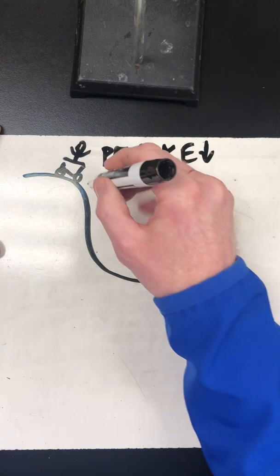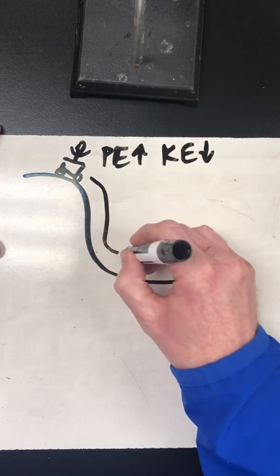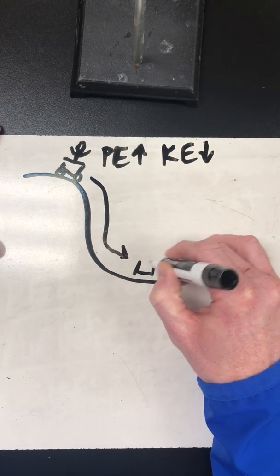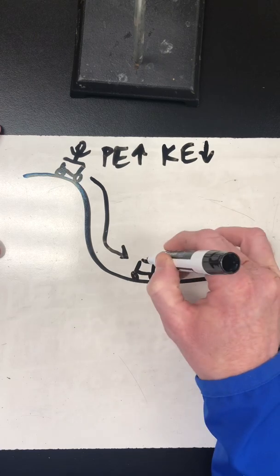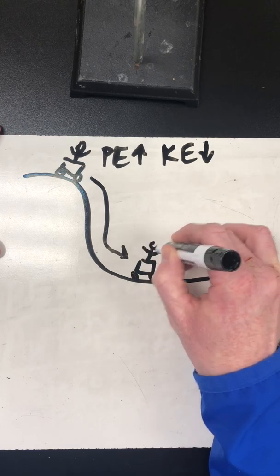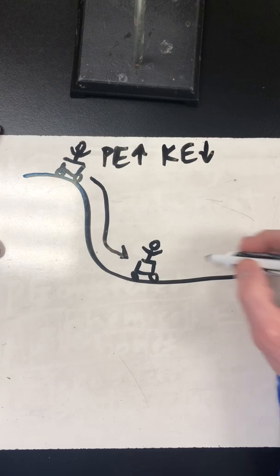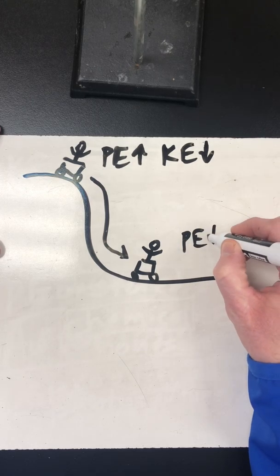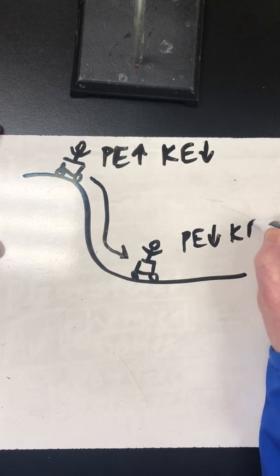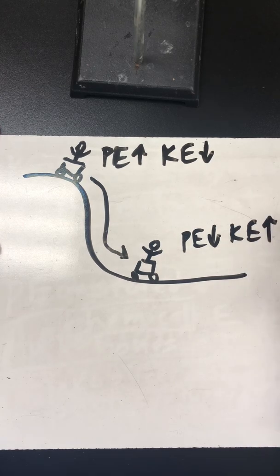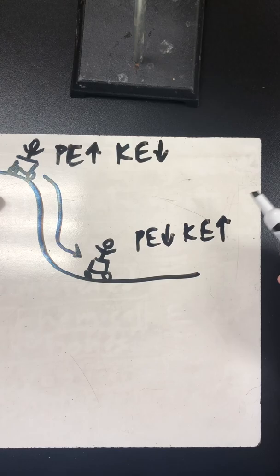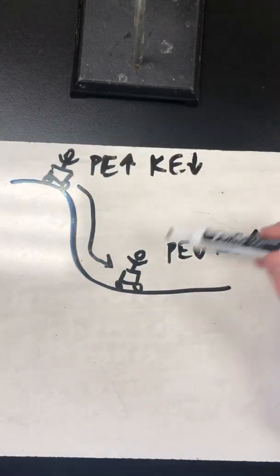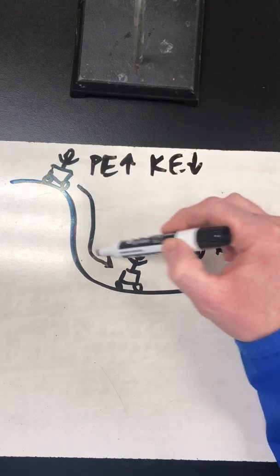Okay, now as he starts to move down the hill, once he gets to this point at the very bottom of the hill, well, now that energy has changed or transferred into a different type of energy. So now the potential energy has gone way down, and the kinetic energy has gone way up. All right? Because he has transferred his energy from this stored energy at the top of the hill to moving energy as he's going down.